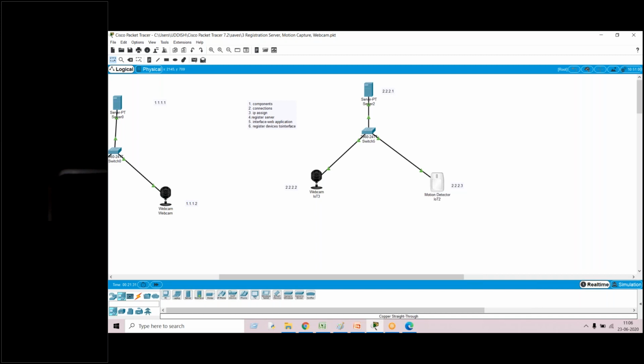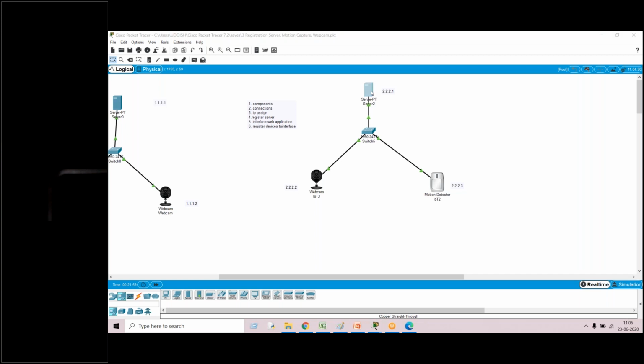Okay, so now IP assigning is done. So can I go for the further step? Till here everyone is done, at least till here. Yes. Okay, now I will go with the fourth step. Now fourth step is nothing but we have to register the server.